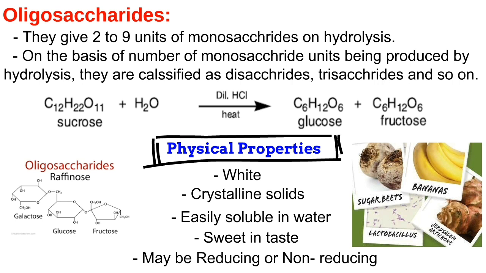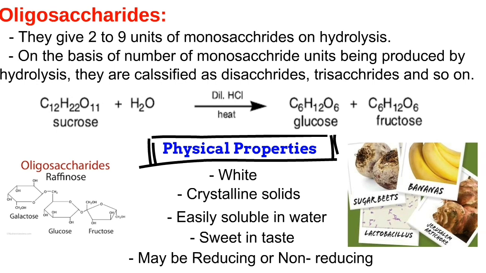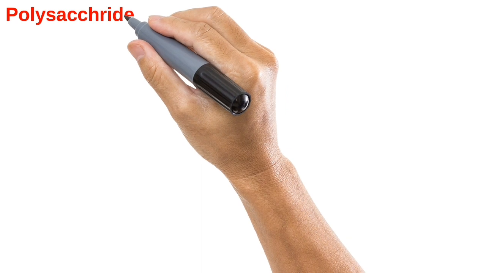Oligosaccharides are found in bananas, sugar beet, artichoke, which is also known as adrak, and they are also found in some bacteria like lactobacillus. So these are some daily life examples in which oligosaccharide exist. Now moving ahead towards the last type, which is polysaccharides.